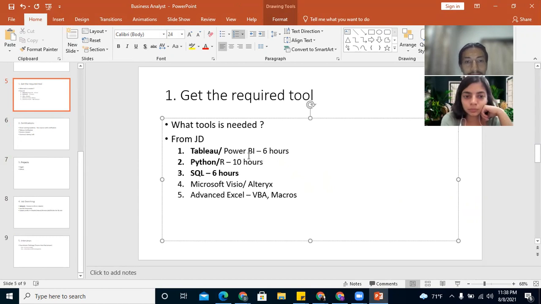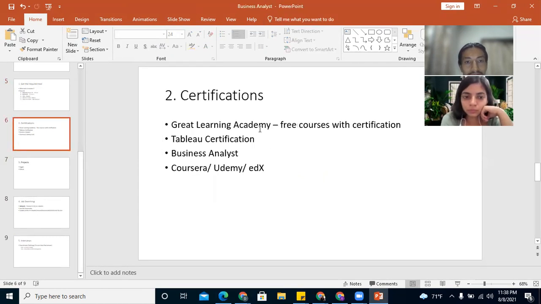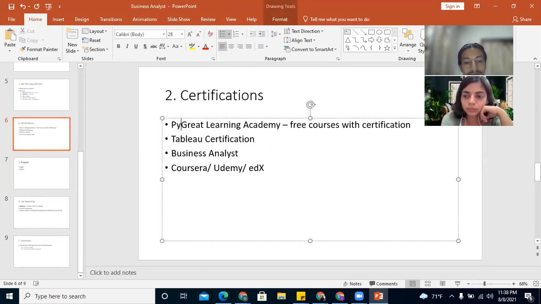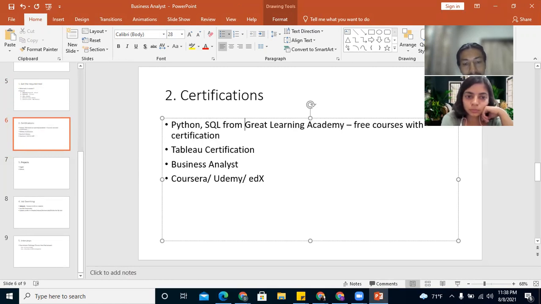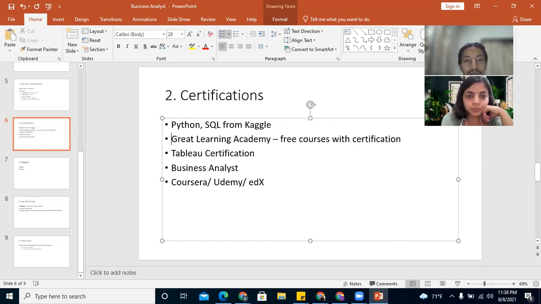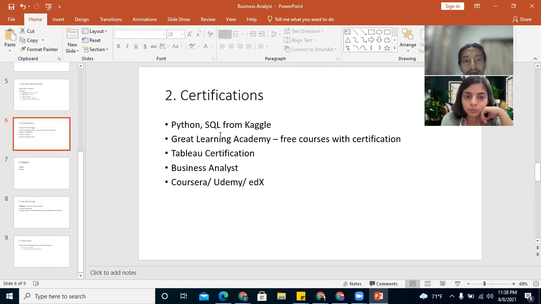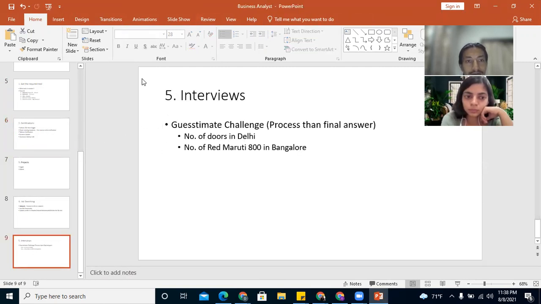So you can learn Python from certifications from Kaggle also. If you spend 1 month on this certification and learning, let's say, 1 week for a roadmap.